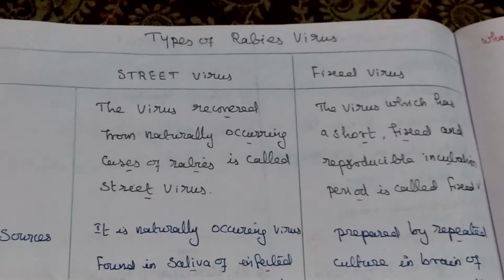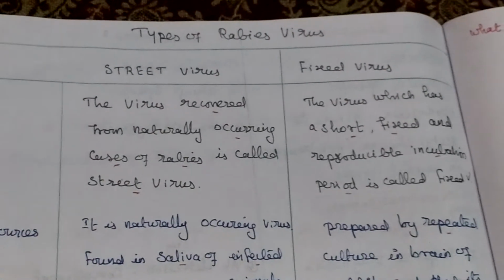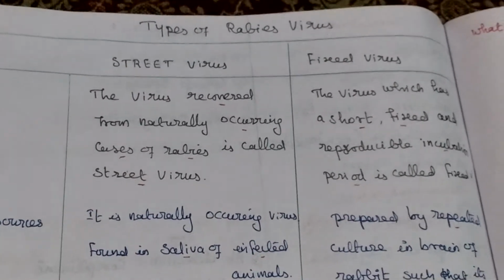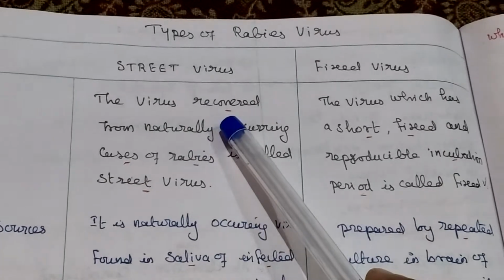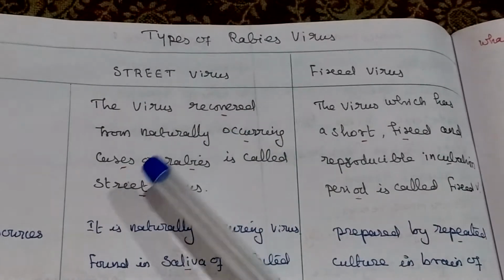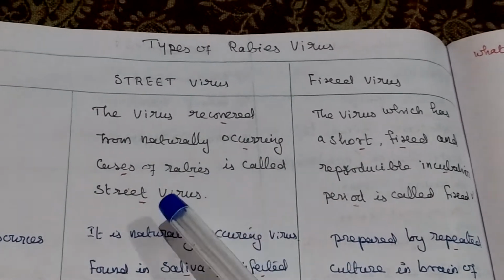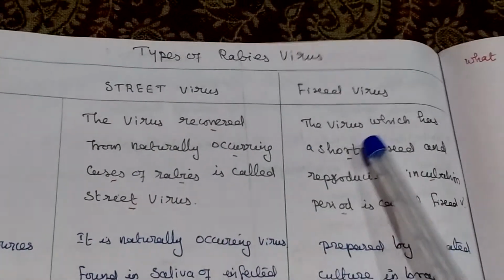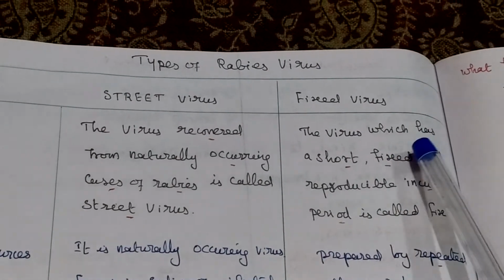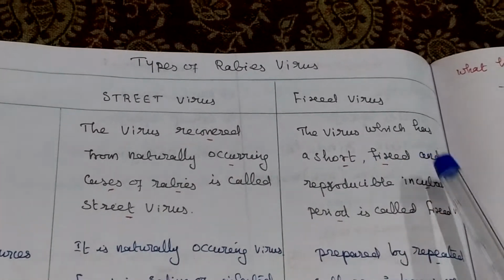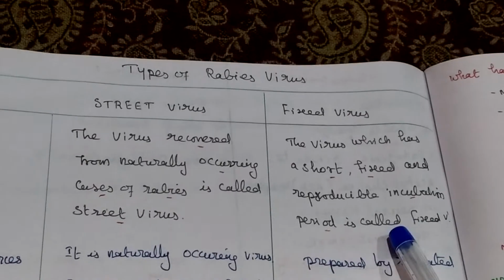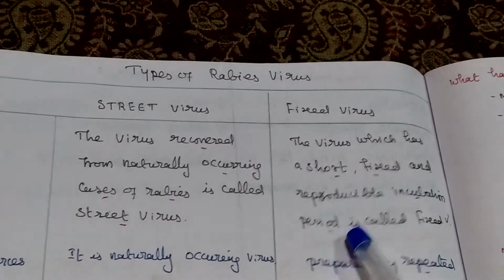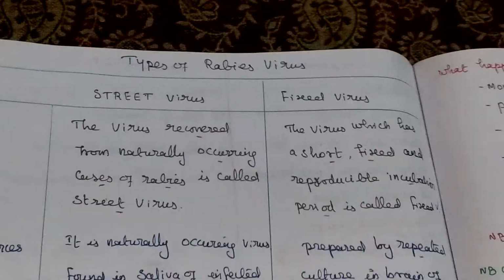Then types of rabies virus. Two different types are there: street virus and fixed virus. Street virus is recovered from naturally occurring cases of rabies. Fixed virus has a short and fixed incubation period, so it is called fixed virus.